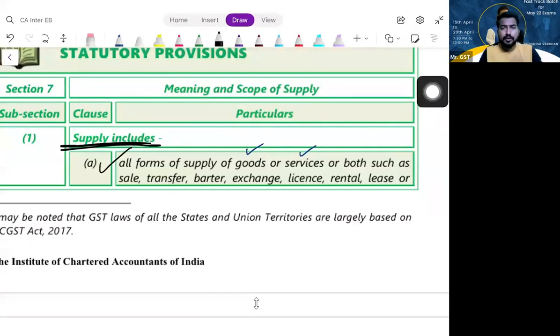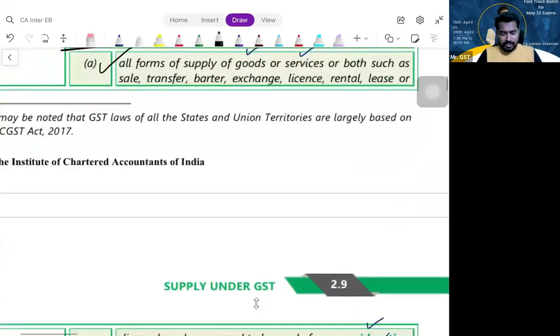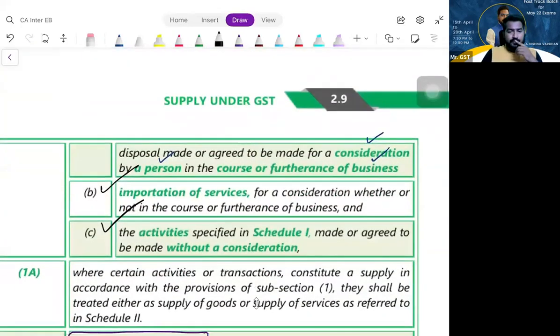Clear? From whose point of view are we discussing this? Supplier's point of view or recipient's point of view? Supplier's point of view, correct? Now look at section 7, subsection 1, clause B. Here, from whose point of view are we discussing? Recipient's point of view. Importation of services. So I am importing something; Vishnu is importing something. That means we are talking about the recipient. So from the recipient's point of view, you are importing services with consideration or without consideration?